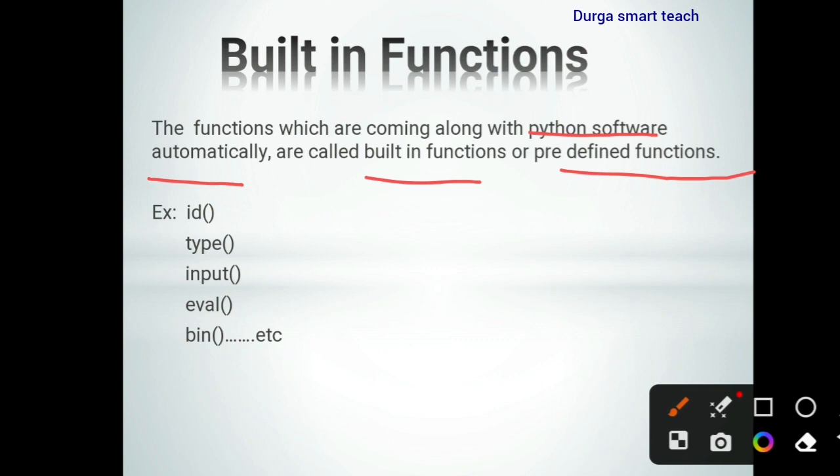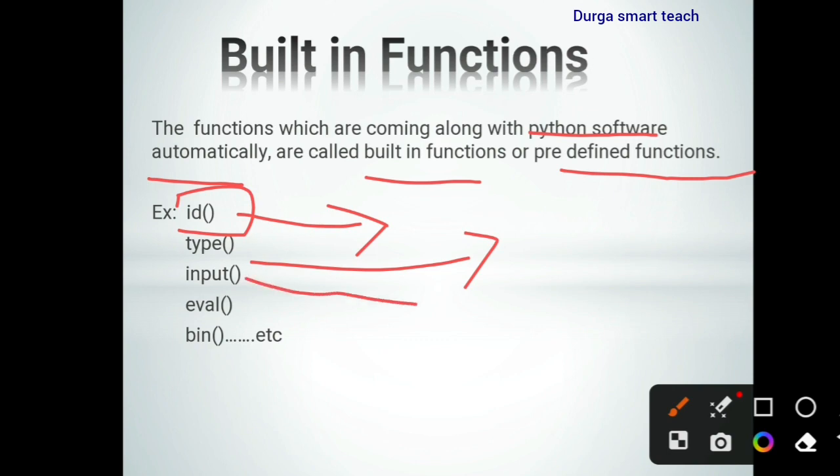The examples of built-in functions are id, okay? So what does the id function do? The id function is used to return the address of a variable. Next, type. The type function is used to return the data type of a variable. Input is used to read data from the user.